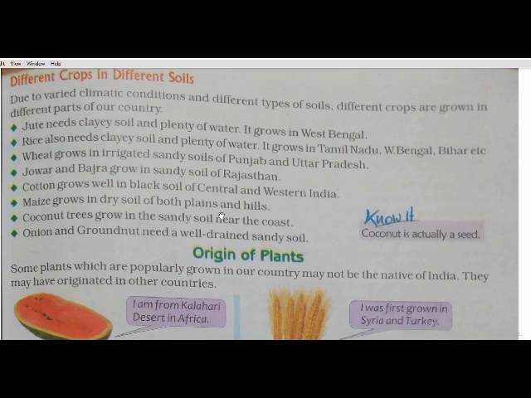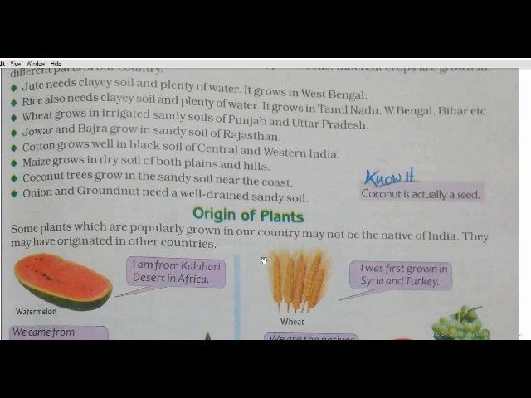Jowar and bajra grow in the sandy soil of Rajasthan, whereas cotton grows well in black soil of central and western India. Maize grows in dry soil of both plains and hills. Coconut trees grow in the sandy soil near the coast. Onion and groundnut need a well drained sandy soil. Onion and groundnut grow on well drained sandy soil.